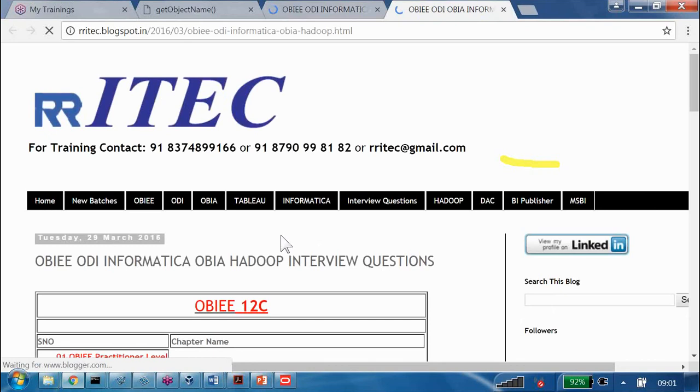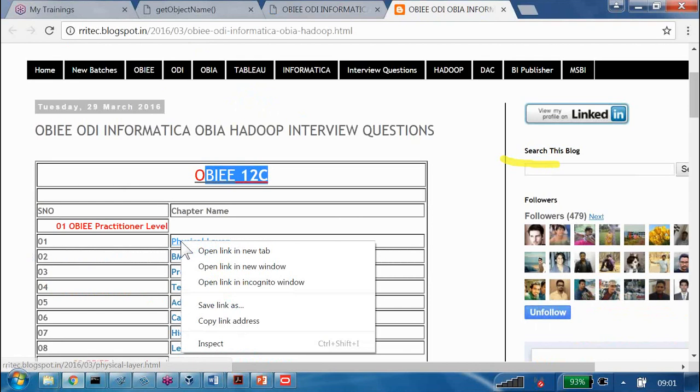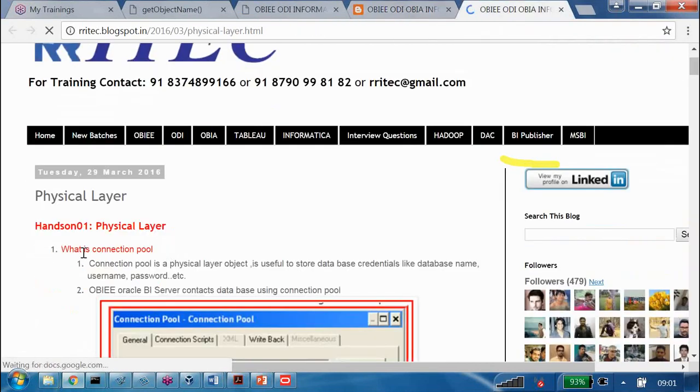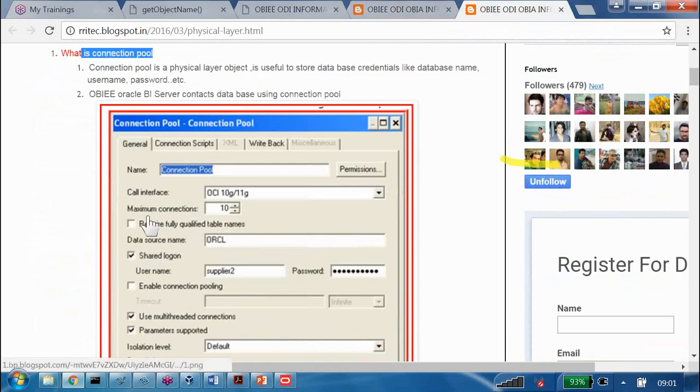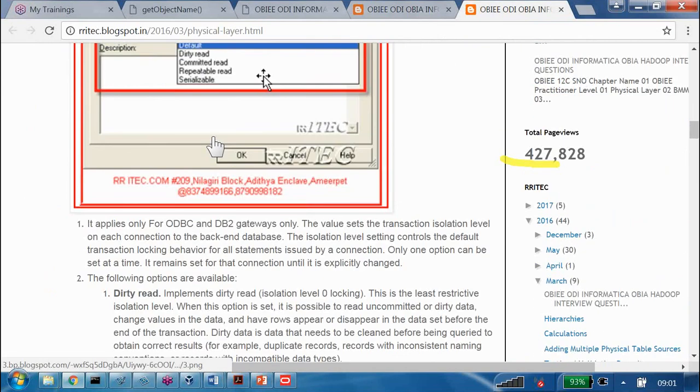There we have OBW interview questions. Now we are seeing here OBW 12C, and what is it? Physical layer. If you click on this physical layer, it is going to give you the physical layer questions. The question and related answer are available.